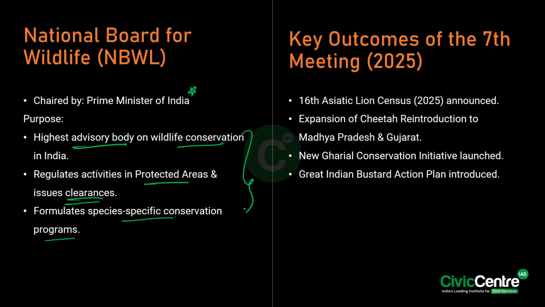Now, what are the key outcomes of the 7th meeting? In the 7th meeting, the 16th Asiatic Lion Census was announced. Furthermore, the expansion of cheetah reintroduction to Madhya Pradesh and Gujarat was also announced. Then a new initiative for gharial conservation was launched. And lastly, the Great Indian Bustard Action Plan was also introduced in this particular meeting.